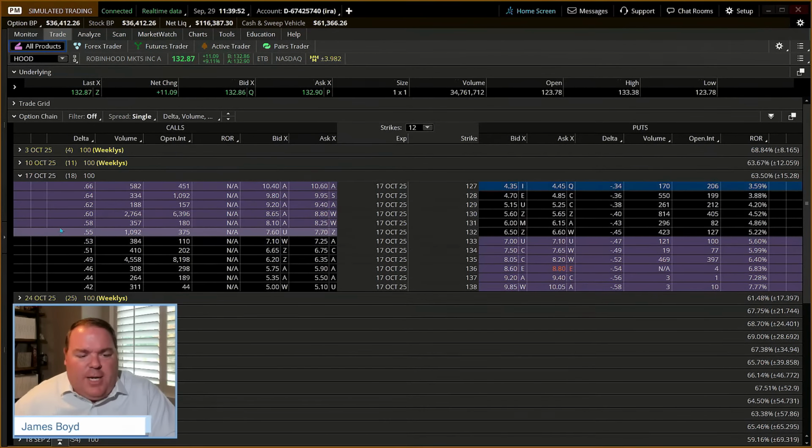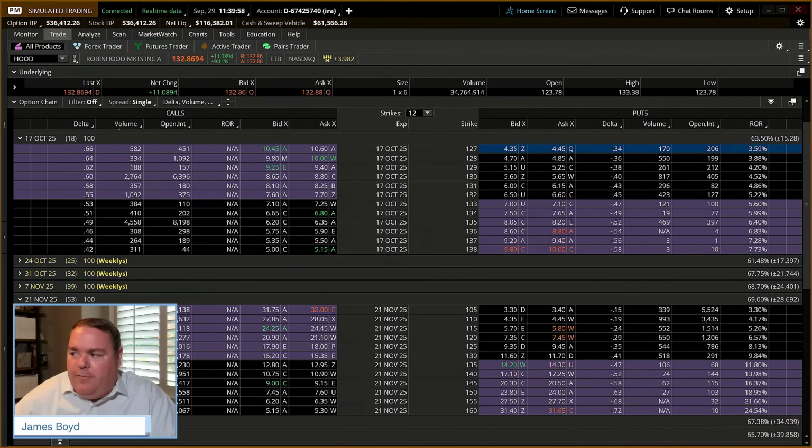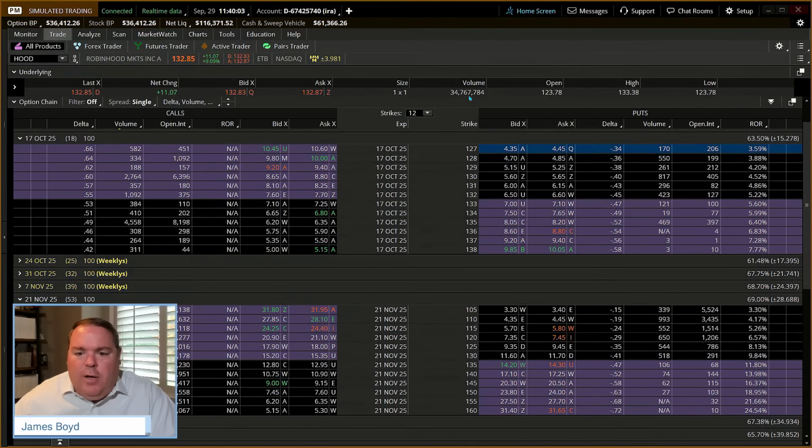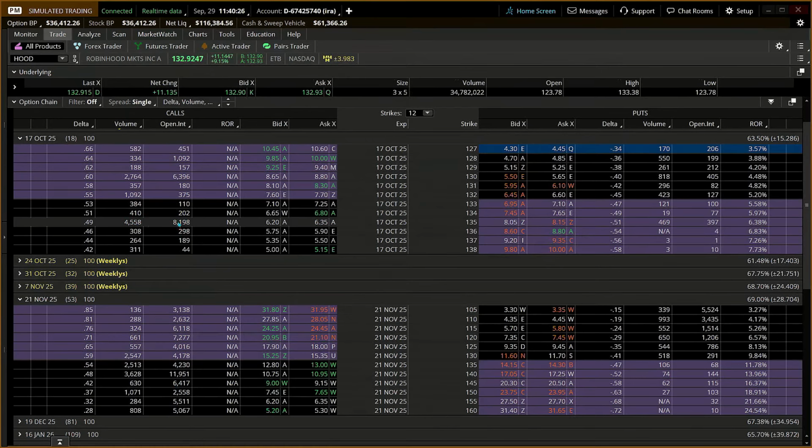Let's say the investor said, you know what, James, I want to trade something, and I want to look for liquidity first off. You're going to notice that the volume here is about 34 million shares so far today. If we look at volume and open interest for the October monthlies, anything that really stands out? The 130 stands out for sure. The 132s, the at the money calls, stand out. 50% volume compared to the open interest on the 135. So maybe a little speculation on the 130, 132, and the 135.